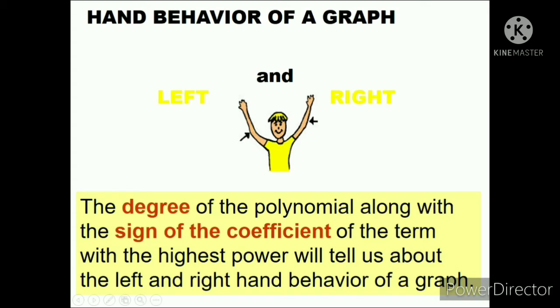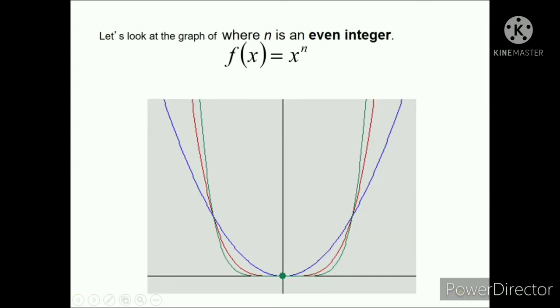Let's do it. Okay, let's look at the graph of the polynomial where n is an even integer. So, kapag even, kapag yung ating degree is even, look at the graph.